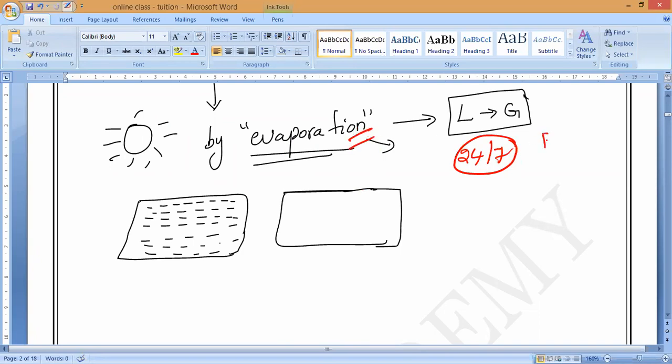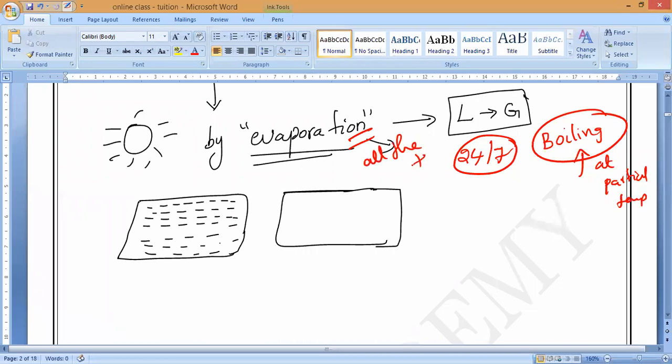That is the difference between evaporation and boiling. Boiling takes place only when we provide heating, and only at a particular temperature. Evaporation can take place at all temperatures, day and night, 24/7, because it is a natural process. You will study that in Class 6.